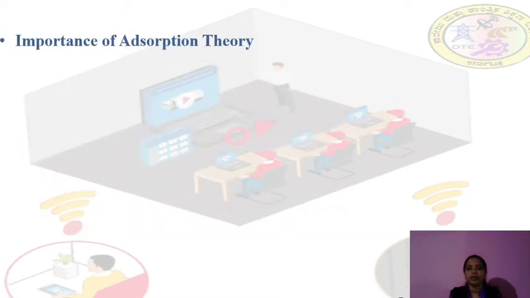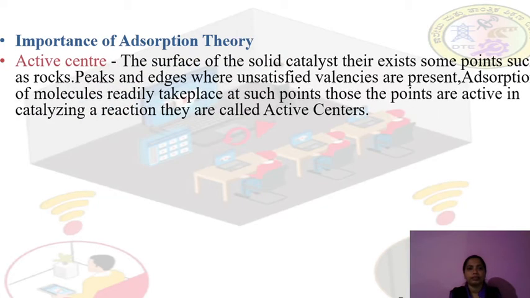Next, what is the importance of adsorption theory? There should be active centers in the catalyst. On the surface of the solid catalyst there exist some points such as cracks, peaks and edges where unsatisfied valences are present, that is, unsatisfied vacancies.